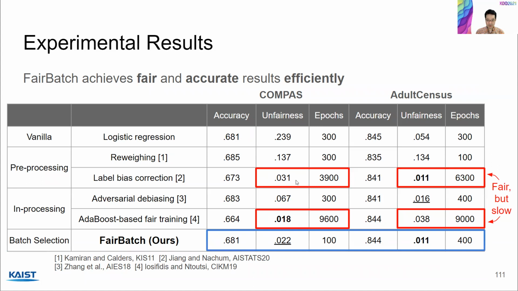You can see that for the results, baselines that have low unfairness use many more epochs than our approach. So you can see that our approach is the only one that's accurate, fair, and also efficient.